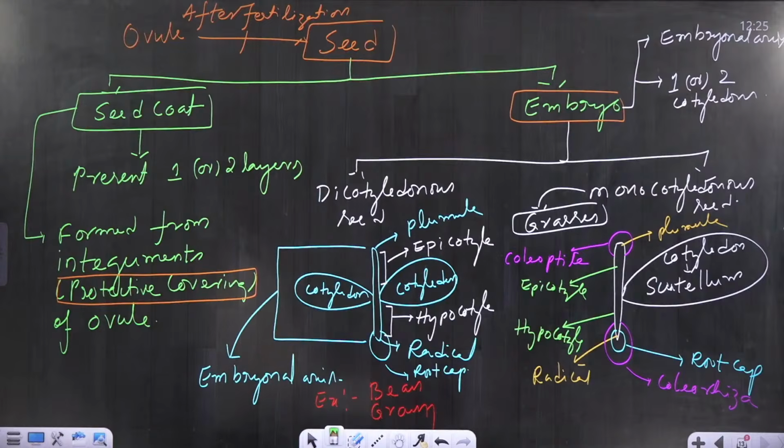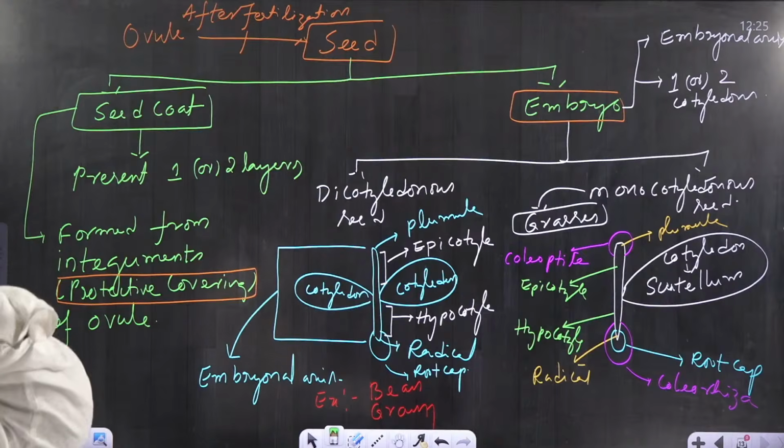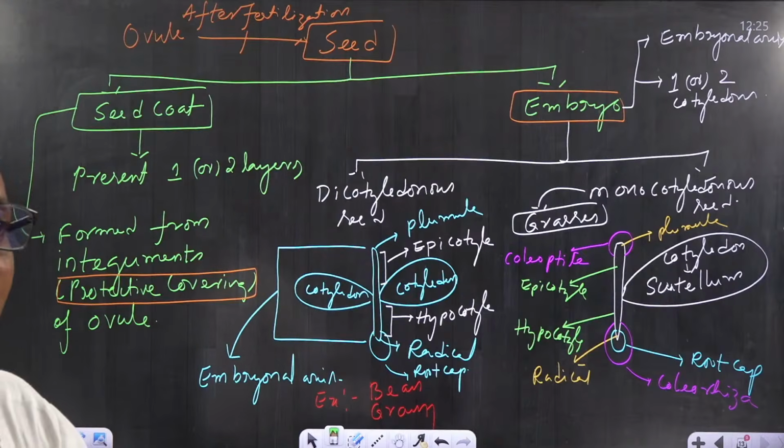Next, protective covering that gives protection around the plumule or radical. Okay, that gives protection to the plumule, or that gives protection to the radical.